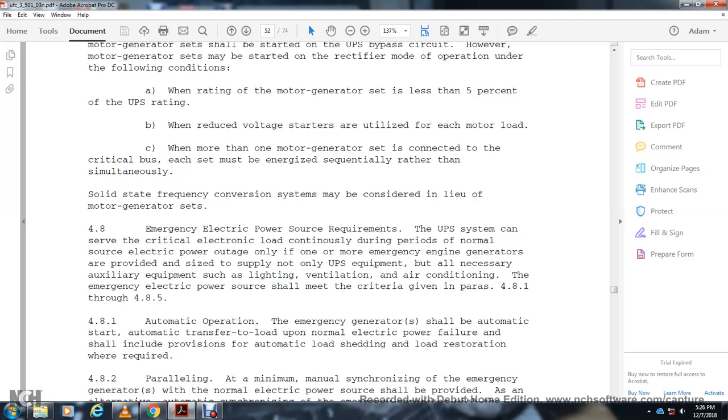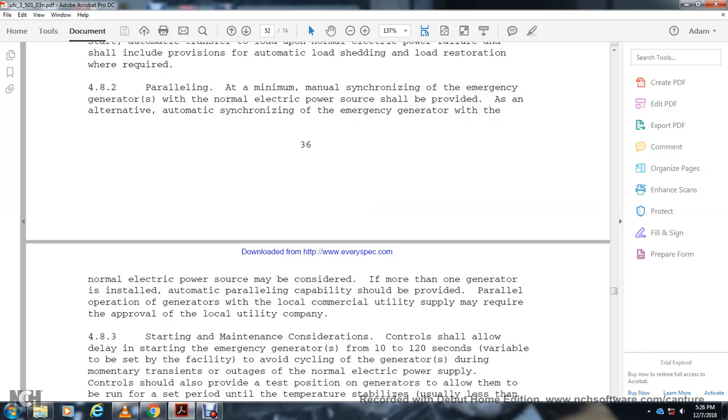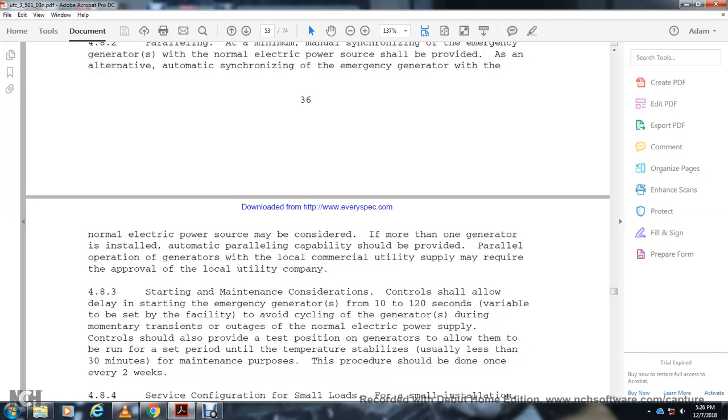4.8.1 Automatic operation. The emergency generator shall be automatic, with automatic transfer to load upon normal electrical power failure, and shall include provision of automatic load shedding and load restoration as required. 4.8.2 Parallel operation. At minimum, manual synchronizing with the emergency generator shall be provided as an alternative to the automatic synchronizing of the emergency generator with the normal electrical power source, if more than one generator is installed. The automatic paralleling capability should be provided with the parallel operating generators. If the local commercial utility should supply, this may require the approval of the local utility company.